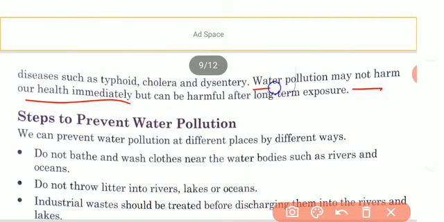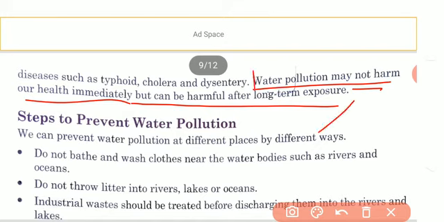Water pollution may not harm our health immediately, but it can be harmful with long-time exposure. Understood? So water pollution obviously has a bad effect not only on human beings but also on different kinds of plants as well as the animals that live in the water.